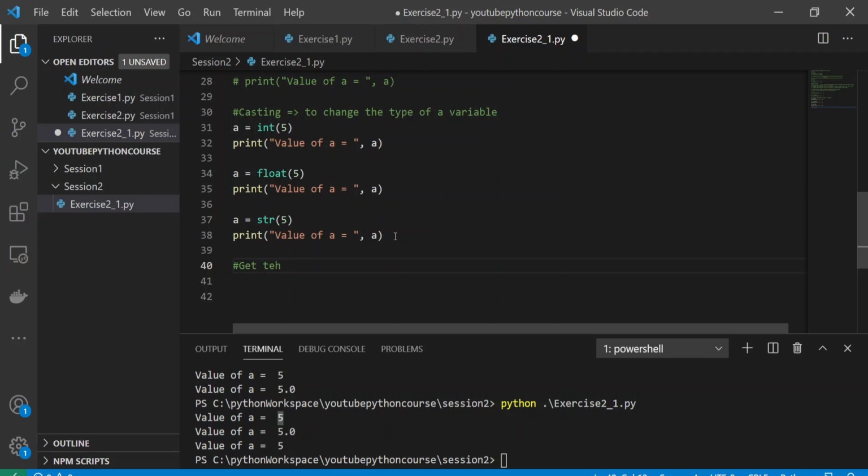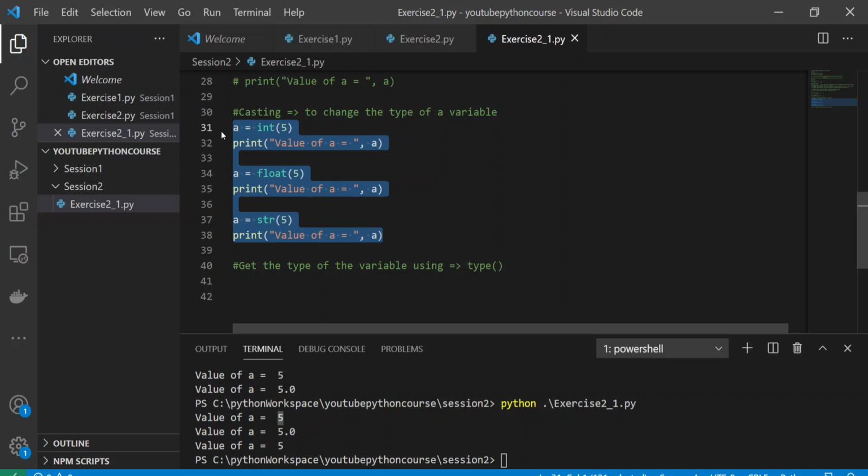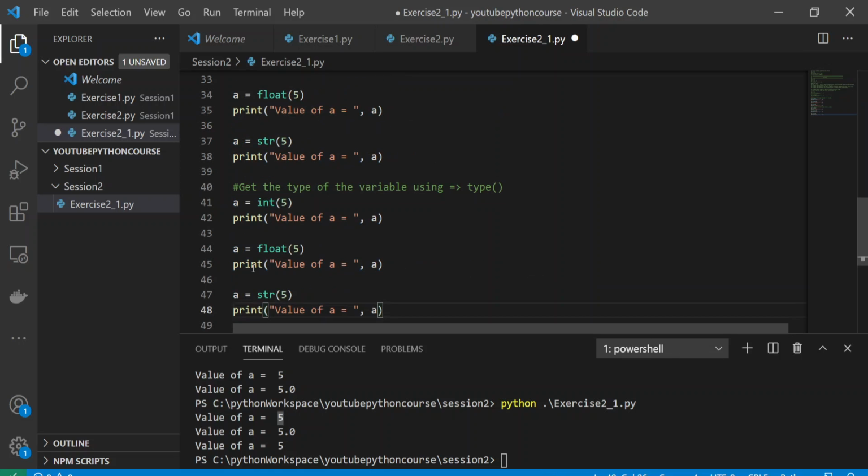I'll copy this and write type of a is, then type of a. Got it?